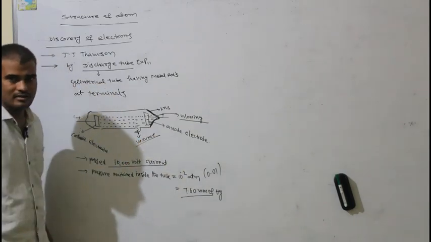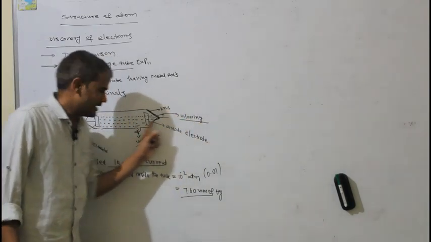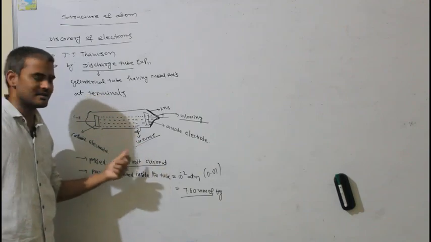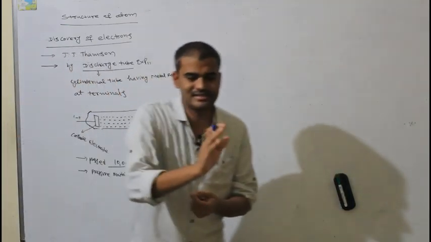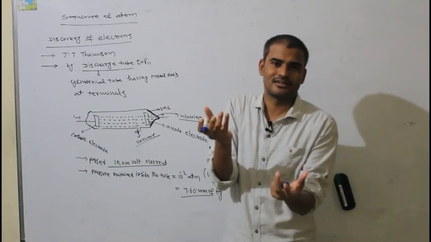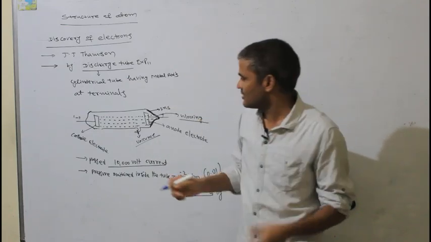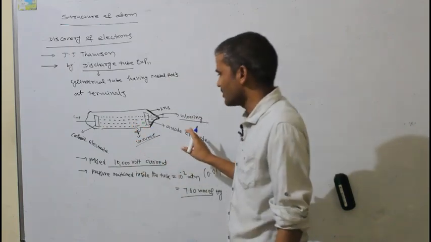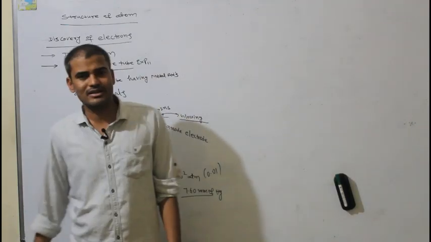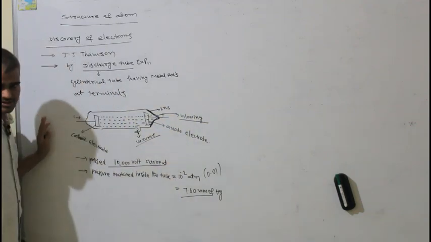They started glowing. So based on this glow, he understood some invisible rays are travelling from cathode to anode electrode, and when they hit the zinc sulfide screen, they started glowing. From the glow, he understood some invisible rays are travelling from cathode electrode to anode electrode. He named those rays cathode rays.